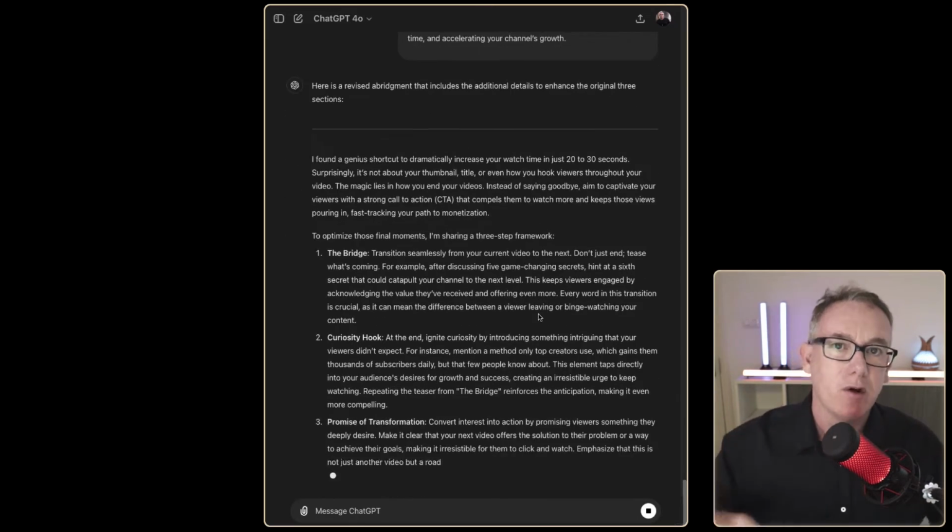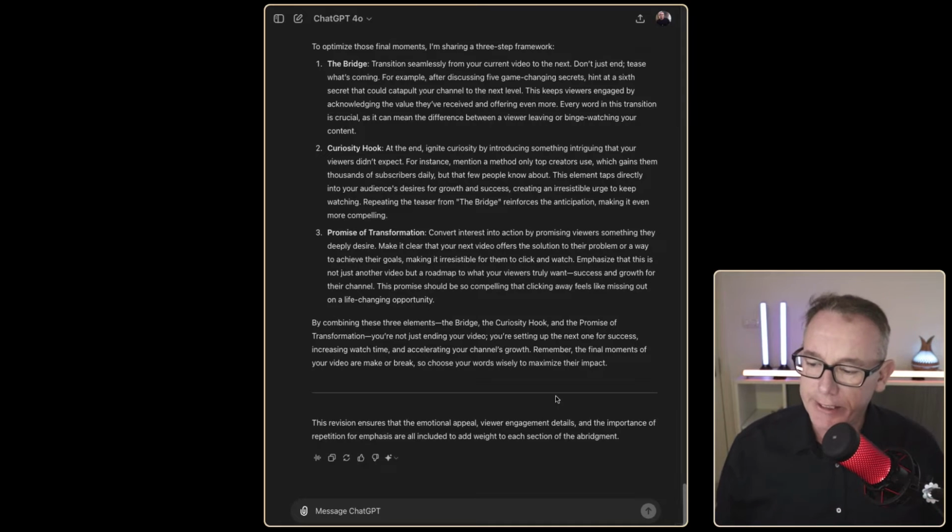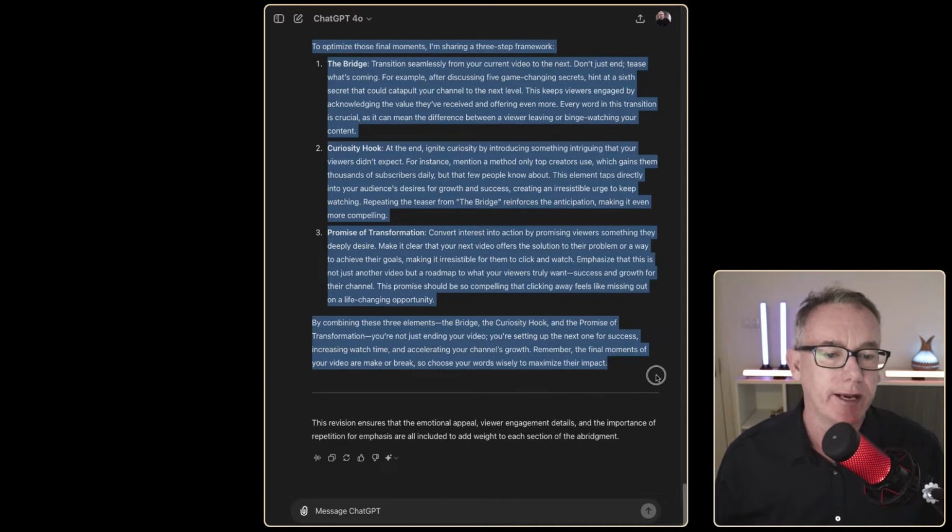as we build out our workflow. It's done a great job. It's kept the 3 sections. It's just given a little bit more depth and nuance to the information. So with this, we can go and copy all of that information, because this is going to be seed information into our new GPT workflow.